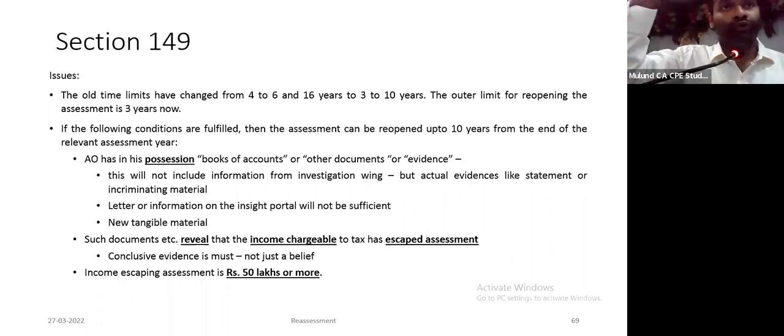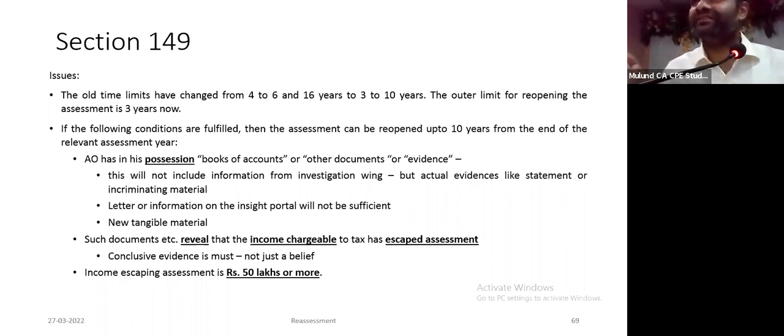There has to be some books of accounts, which everybody understands the meaning of, or documents, or evidence. Information on the insight portal or information from the investigation wing is neither books of account, nor document, nor evidence. Please ask in your objection, if it is beyond 3 years, what are the books of accounts, documents, or information in your possession? If he says information from the investigation wing, the case closes.